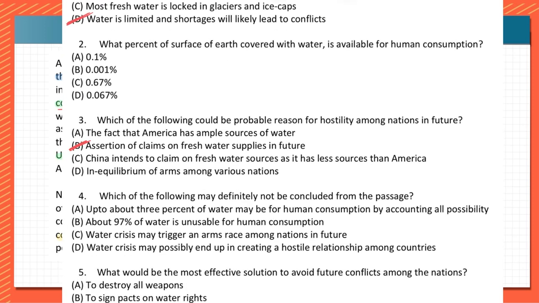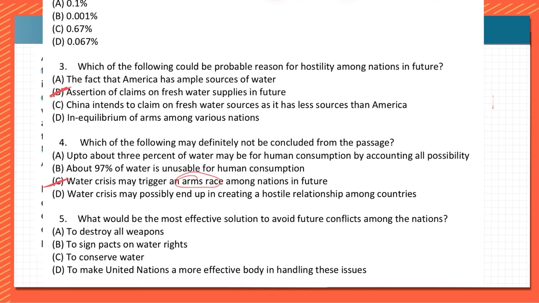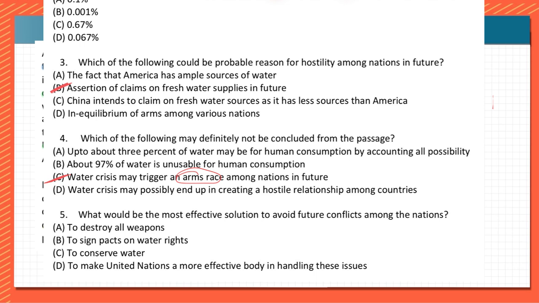So if we are looking at the key answers, they had given it as C. The answer is C for us. That is, definitely may not be concluded. Correct? So it will definitely have arms race. We can't tell that. Arms race can be because of other situations also, but other things we can tell. We can easily tell that, okay, yeah, 97 percentage is unusable.